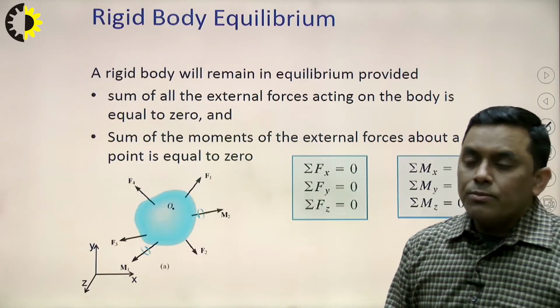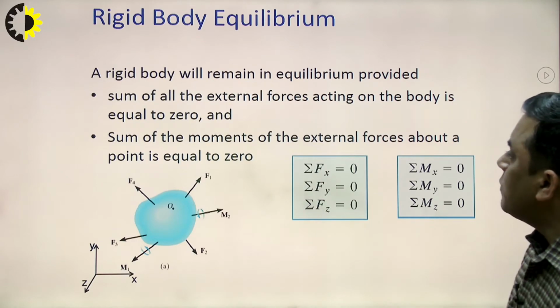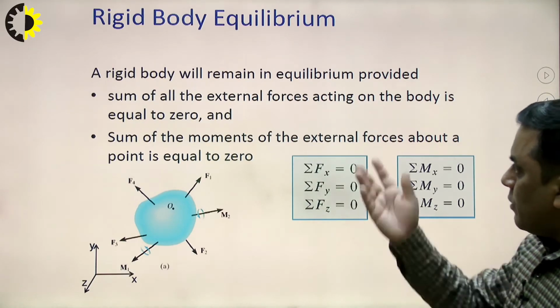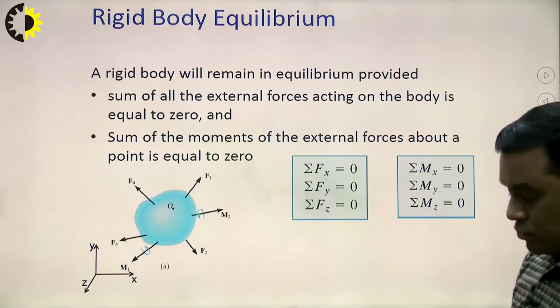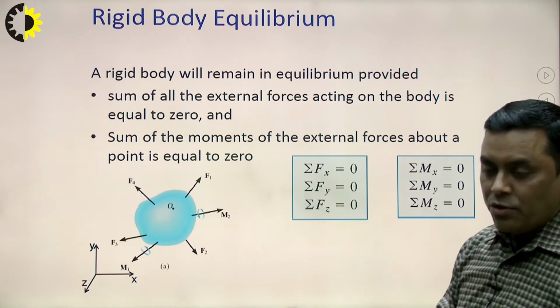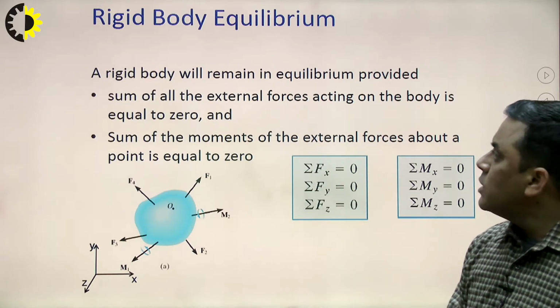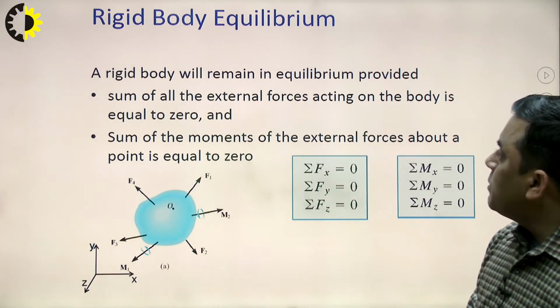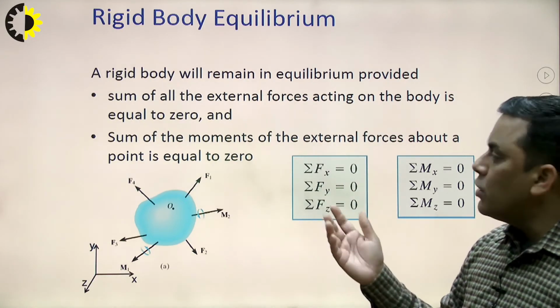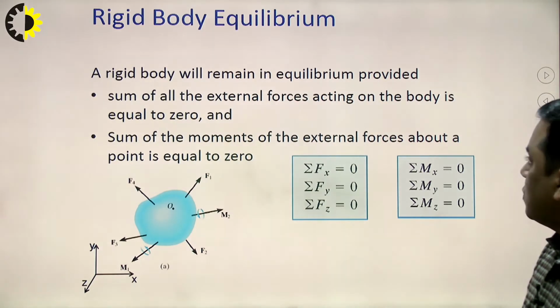So, the first thing here is equilibrium, and we are talking about rigid body equilibrium. Basically, we are dealing with the effect of force on rigid bodies first. So, there we talk about the equilibrium. What is the meaning of equilibrium? It is necessary to discuss here.